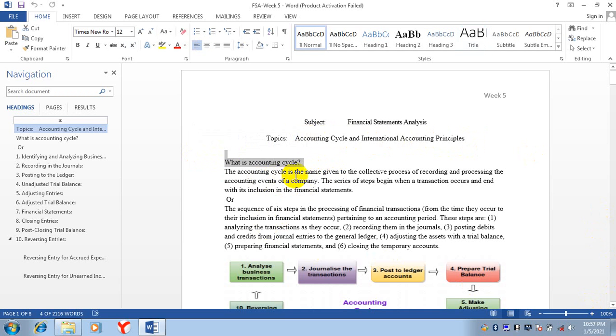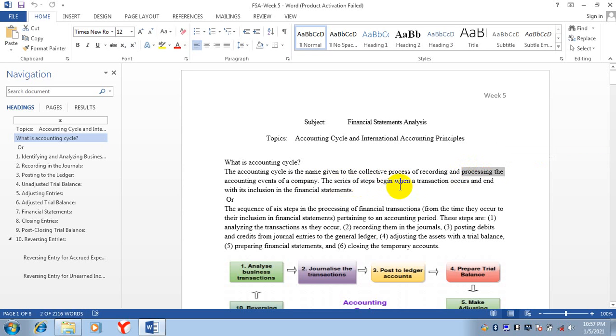The accounting cycle is the name given to the collective process of recording and processing the accounting events of a company. It is basically a complete collective process of recording business transactions and then processing these business transactions of a company.